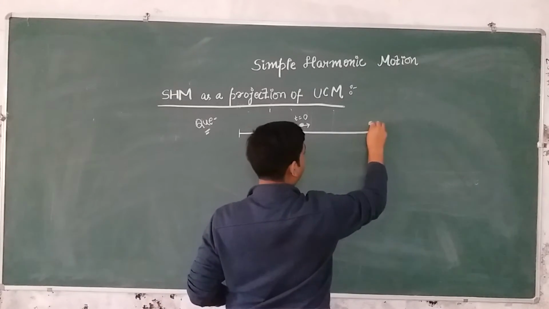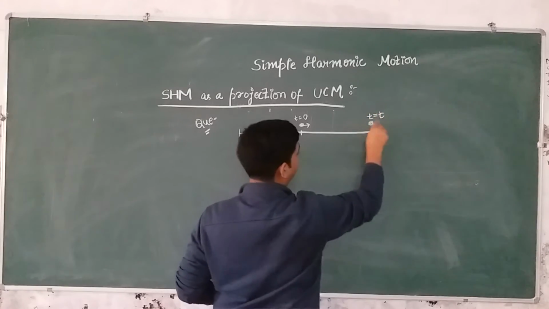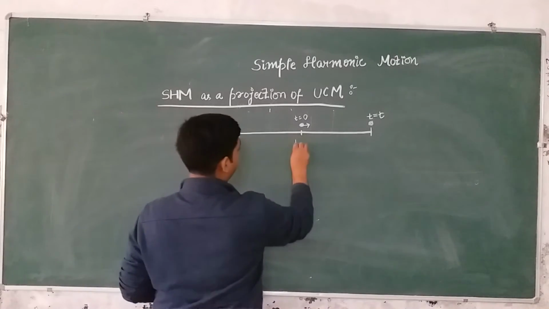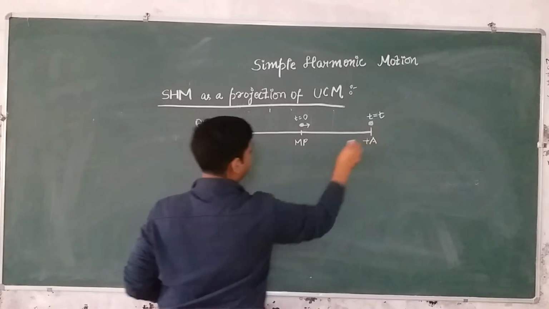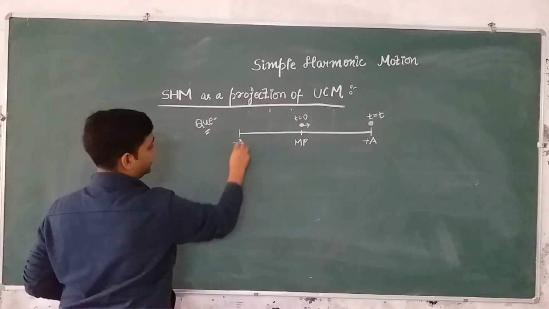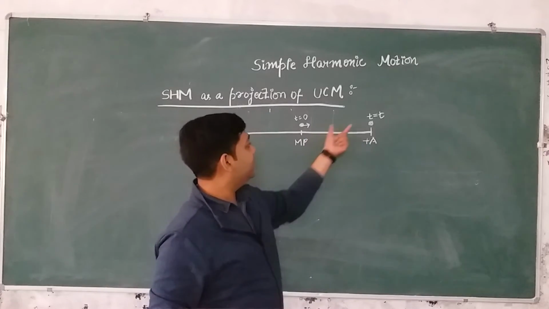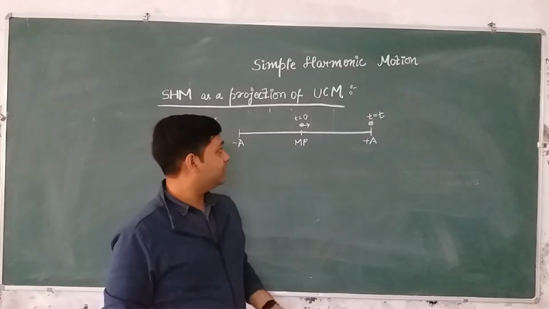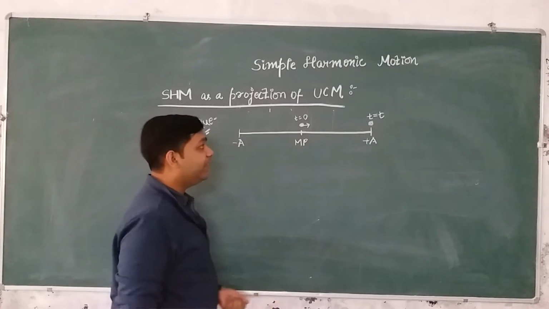And at time t, the particle was here, right? This is the mean position, this is plus a and this is minus a, right? So now we need to know the value of time t when the particle is here. So please solve this and please let me know, right?